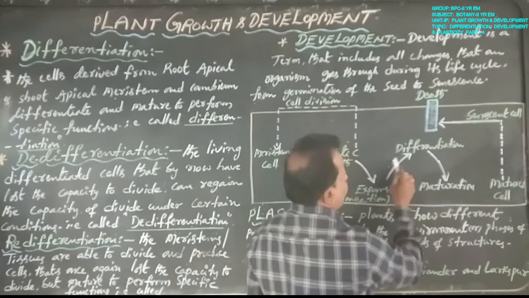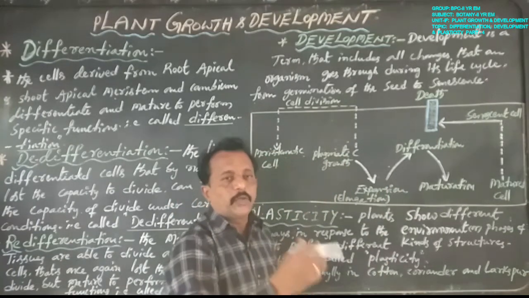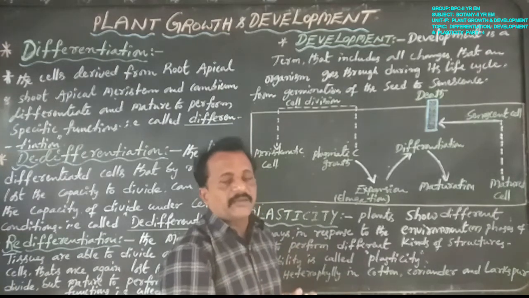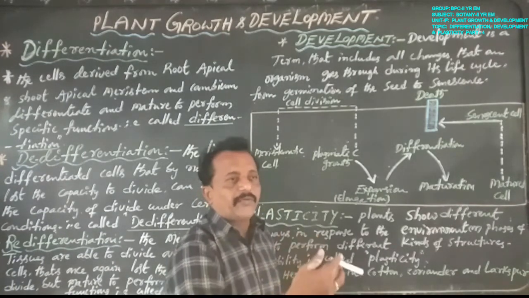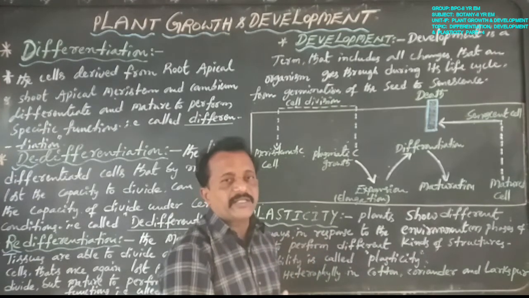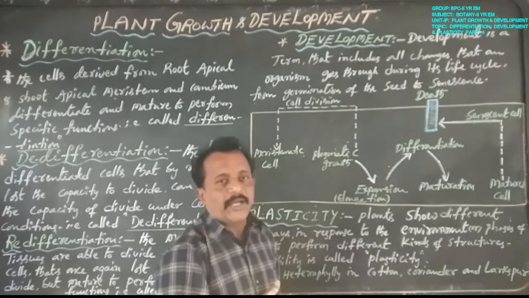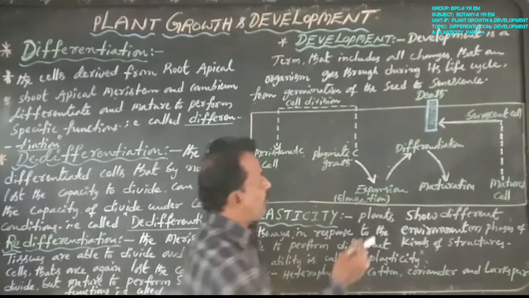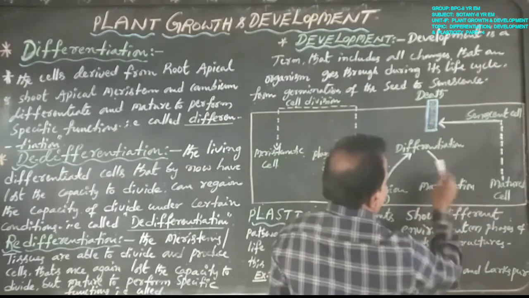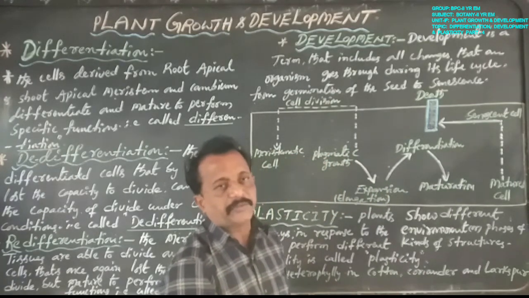elongation. Then comes differentiation. These cells differentiate to form several tracheary elements, several sieve elements, and interfascicular cambium and cork cambium at this stage. After some time, the cells of the plant body all mature, that is known as maturation.